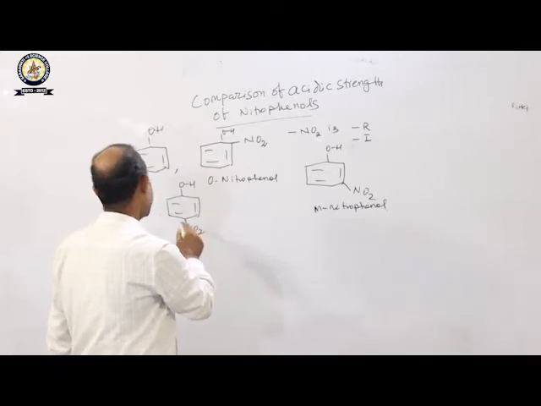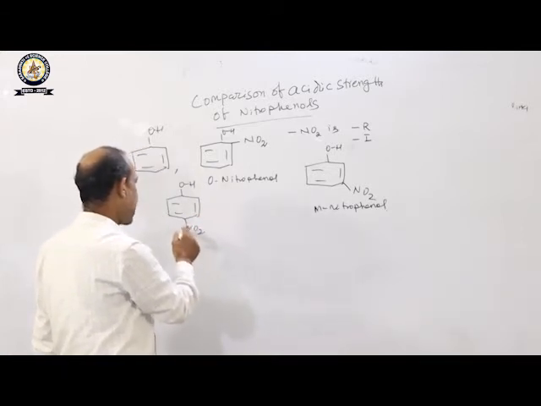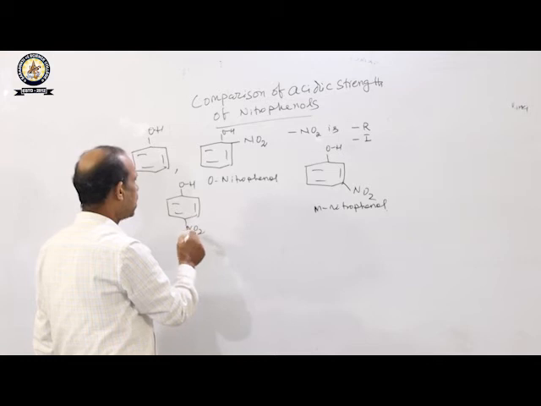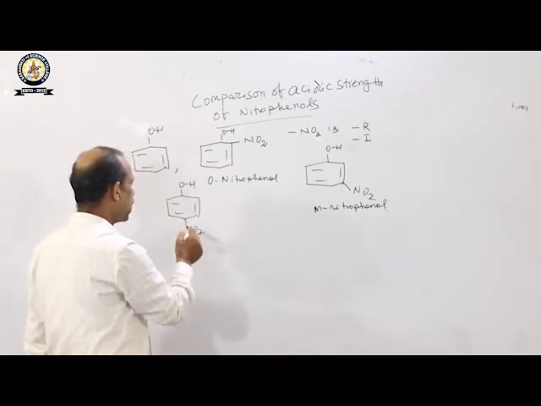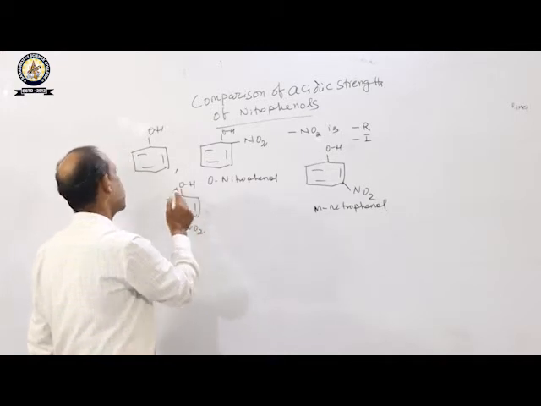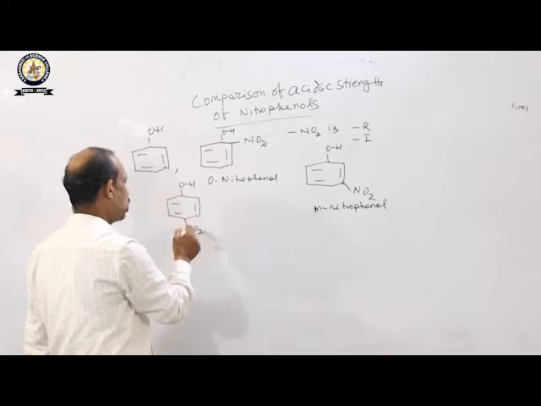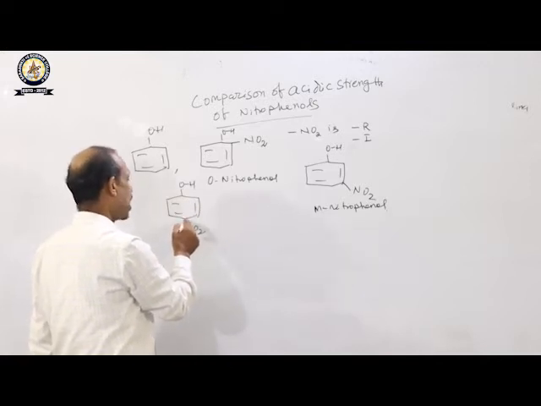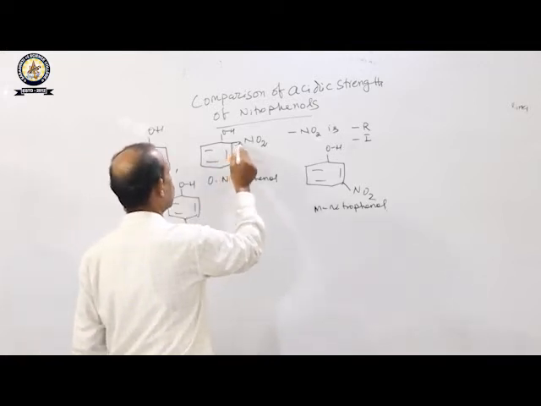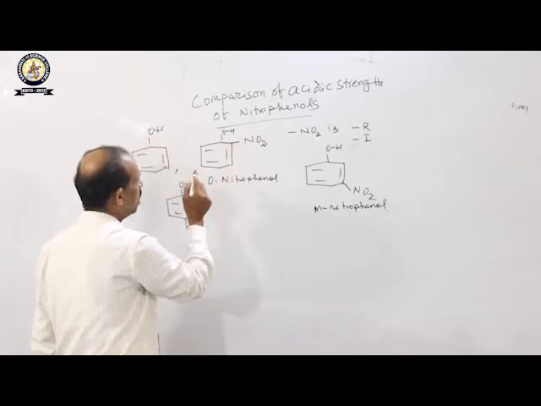Okay, but as NO2 group is minus R in nature, due to the negative resonance effect, the electron density at the oxygen atom will be decreased. It will happen in case of para nitrophenol and also in case of ortho nitrophenol through resonance.